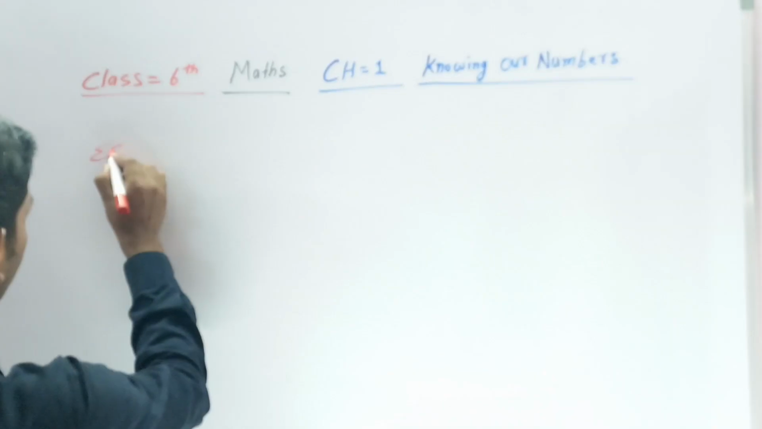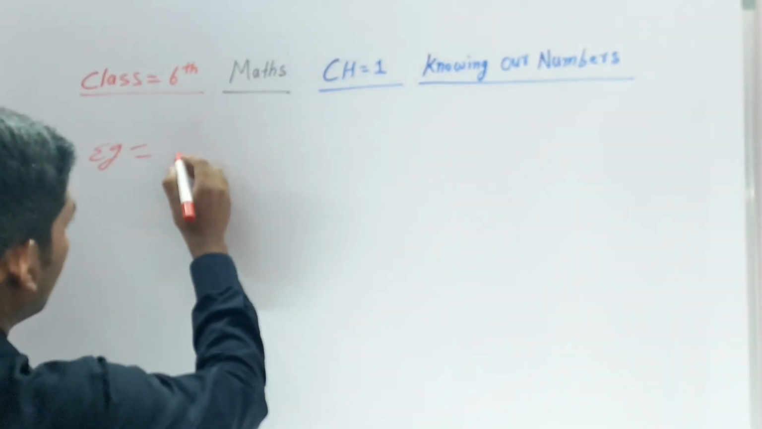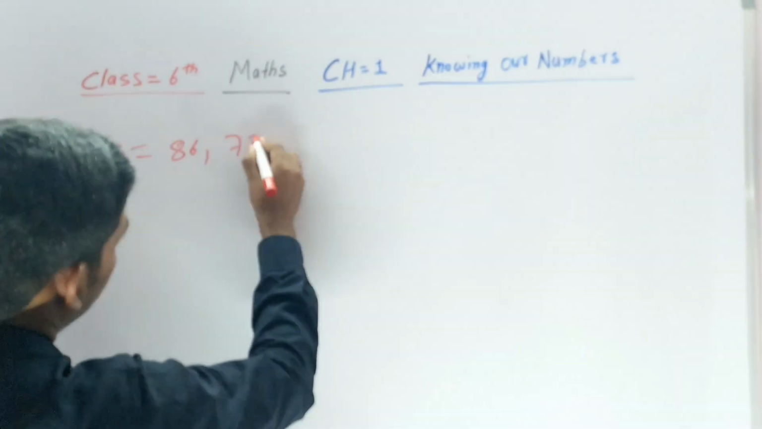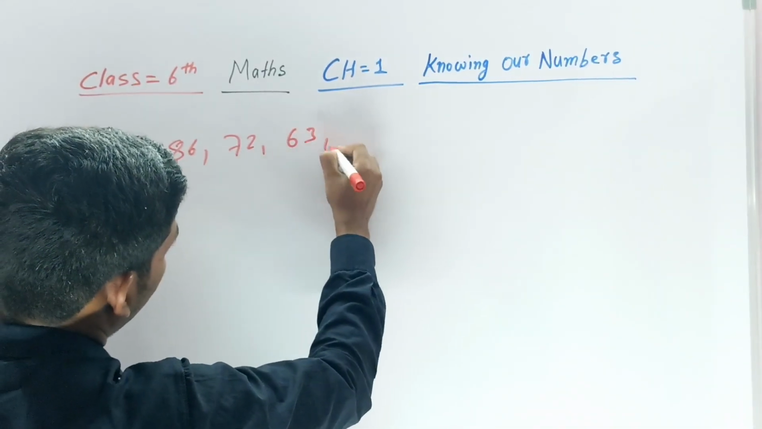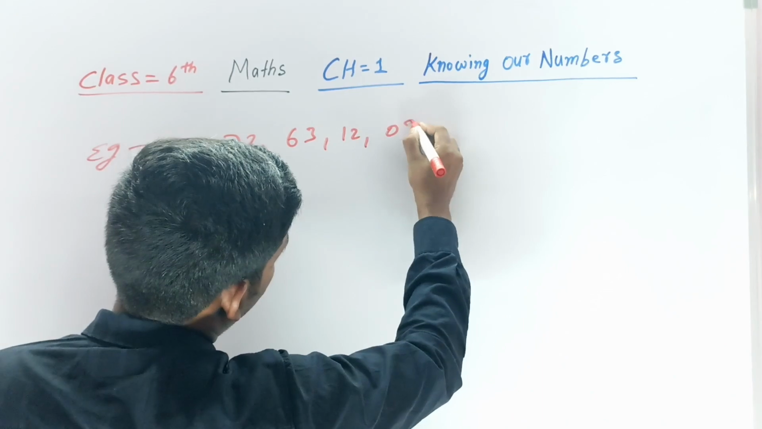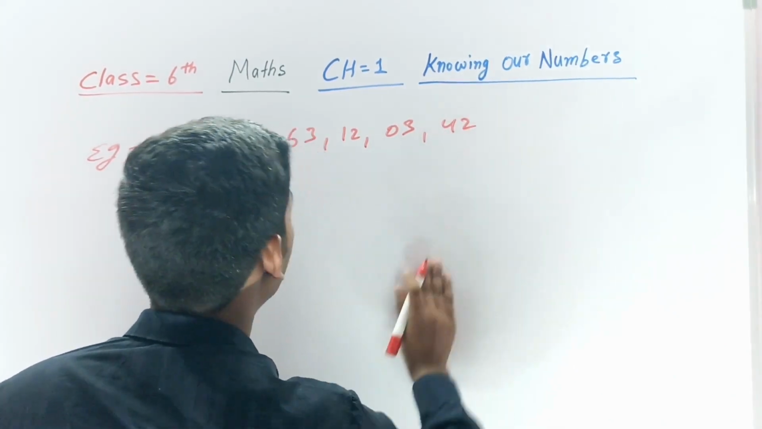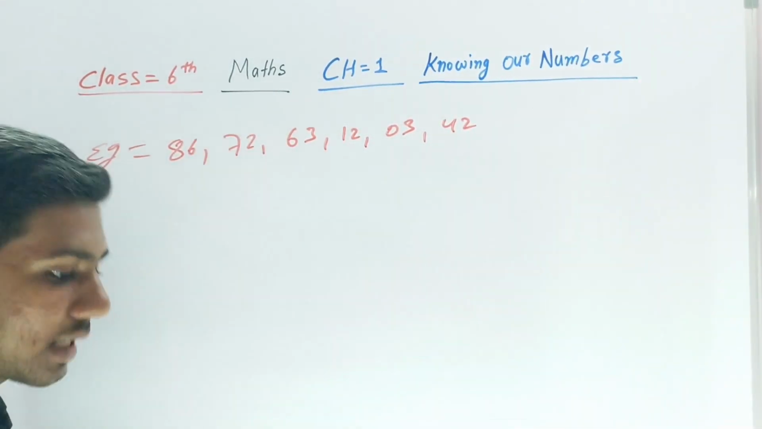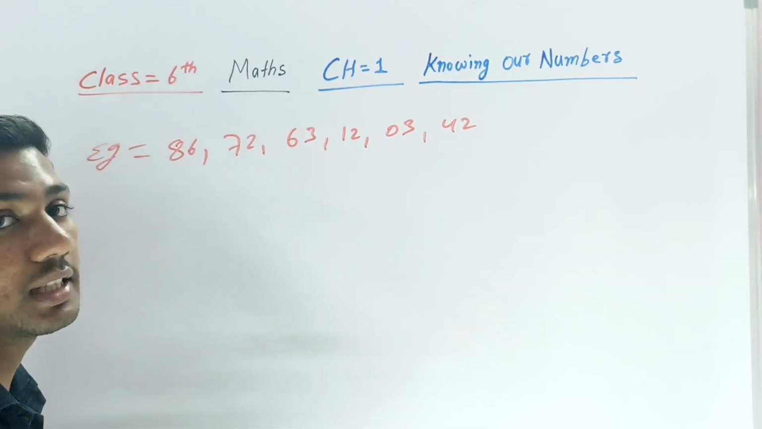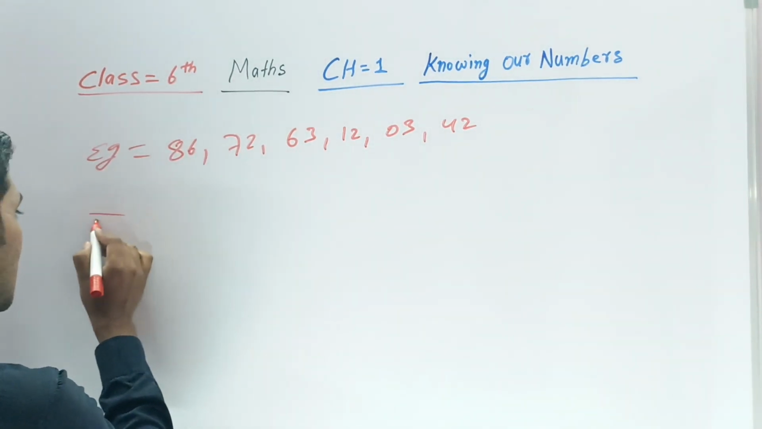Okay, so now suppose I have written here an example: 86, 72, 63, 12, 3, 42. I have written these numbers and I am asking you to write these numbers in ascending order.